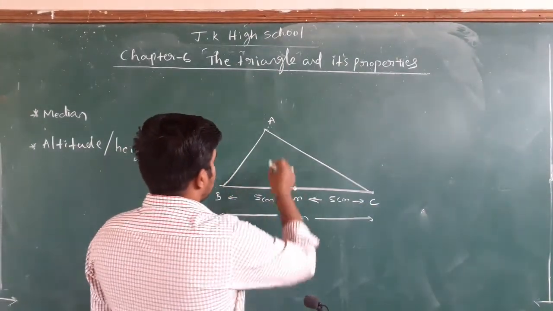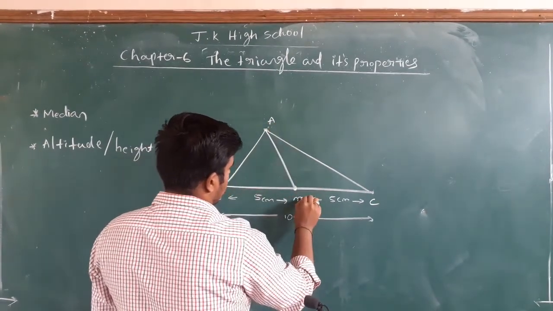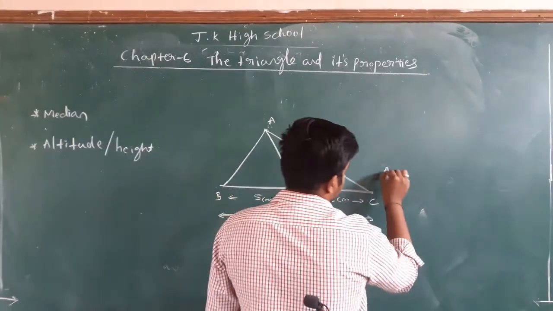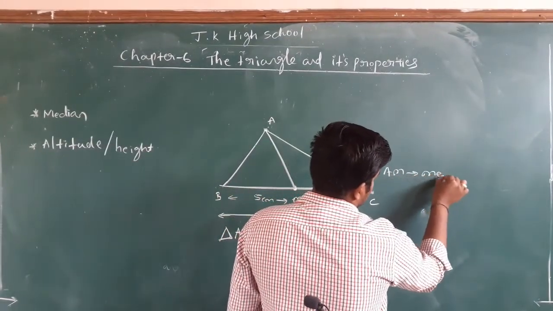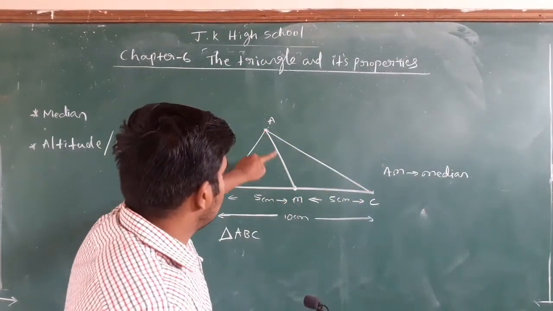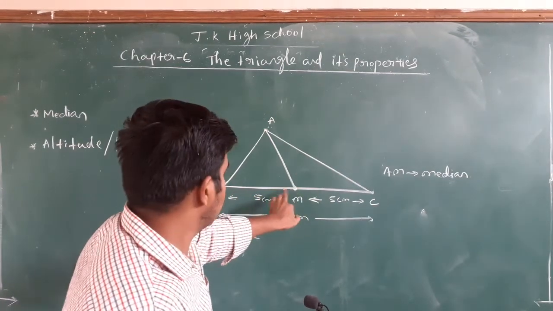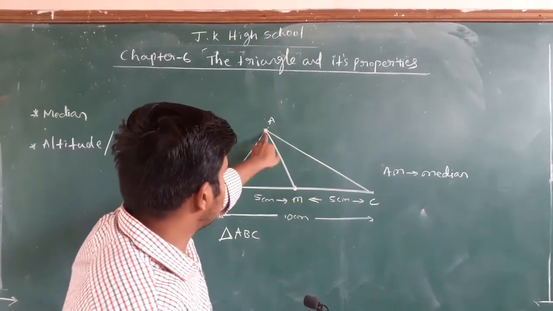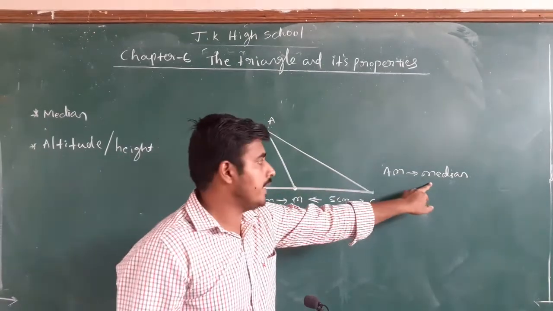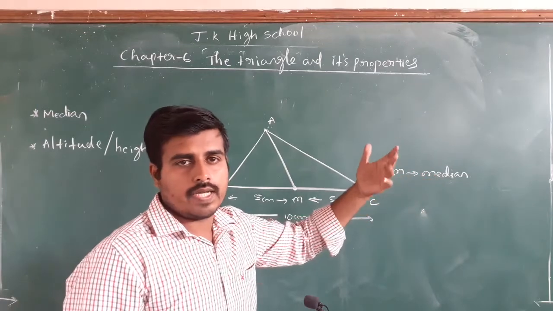And if you join this A with this midpoint, then this line AM is known as a median. If you join any vertex with the midpoint of the opposite side, here the midpoint of 10 is 5, then this line AM is known as the median. Likewise, you can draw 3 medians for one triangle.